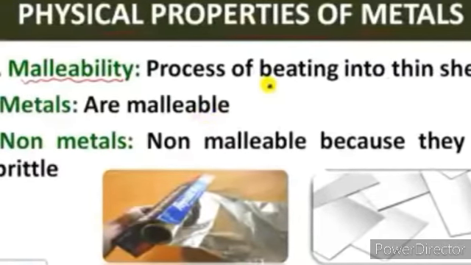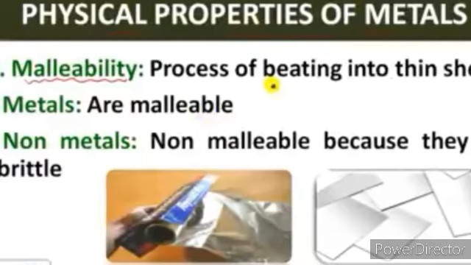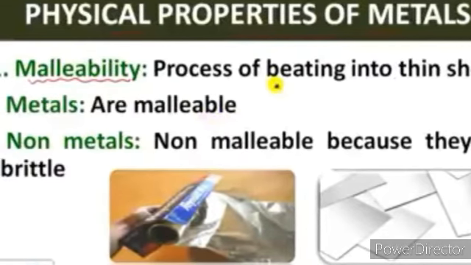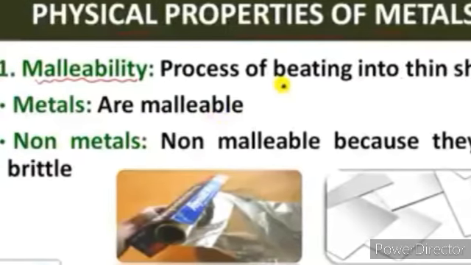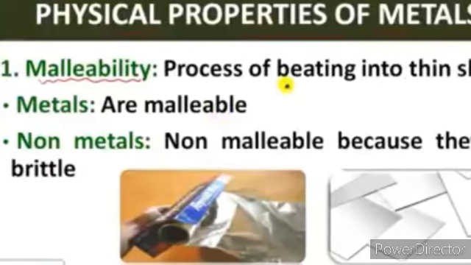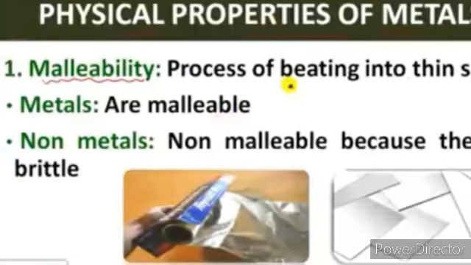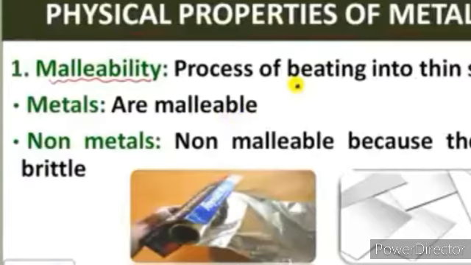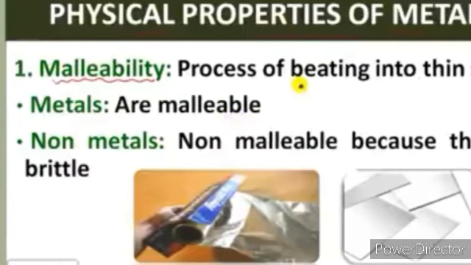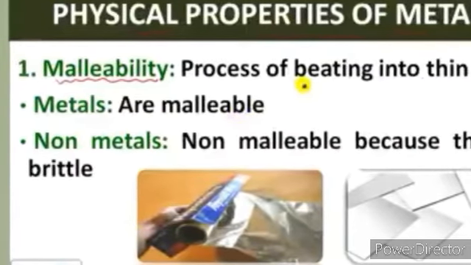In the figure, you will see aluminum foil. Aluminum foil is used in packaging of food. It is made up of metal, that means aluminum. Aluminum sheets are also made up of metal and they possess the property of malleability. That means they can be turned into thin sheets.